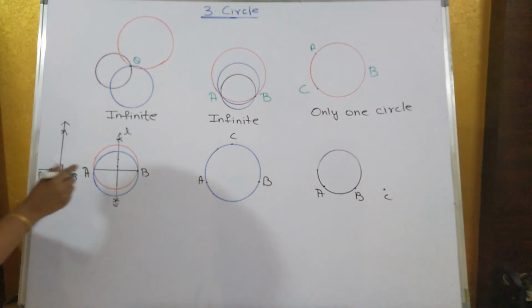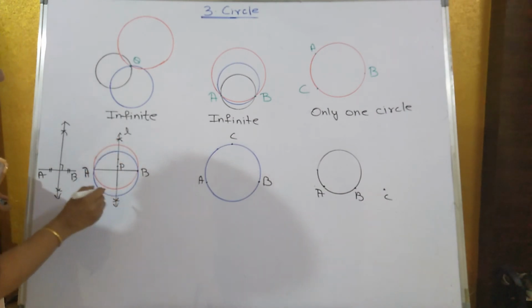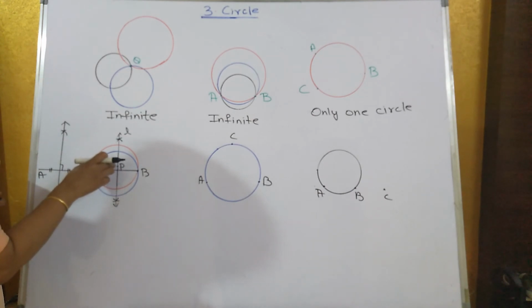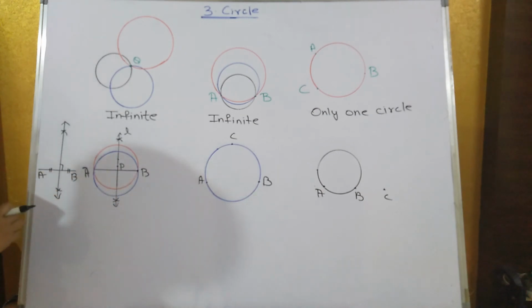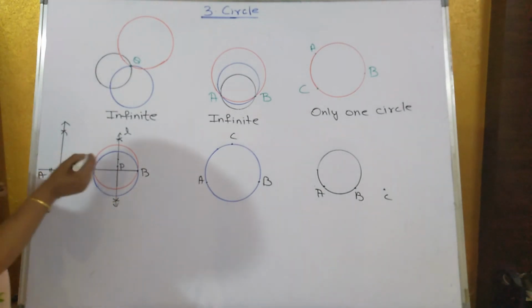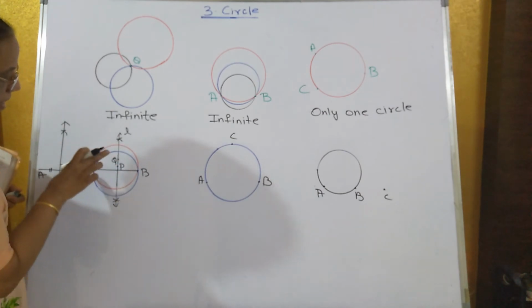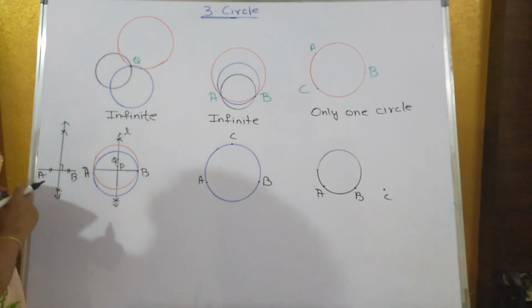Now if I take a point P on the perpendicular bisector and draw the blue circle, taking P as a center and PA as a radius, draw the circle. Will it pass through point B? Yes, it will pass through point B. Now I'll take another point Q and draw the red circle with Q as a center and QA as a radius. Will it pass through point B? Yes, it will pass through point B.